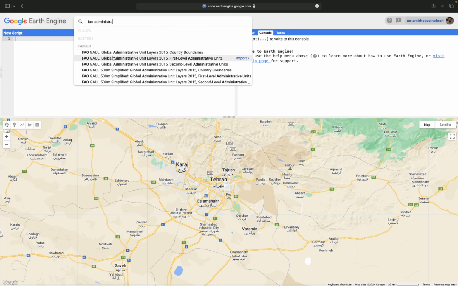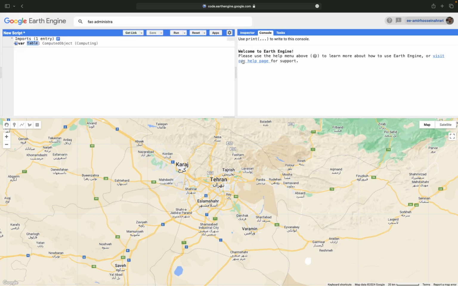As you can see, 3 levels are available: country boundaries, first level, and second level. In this tutorial, we focus on the first level. It is something like province borders, most likely. So, import it into the code, and you can have it as a table in the JavaScript environment.